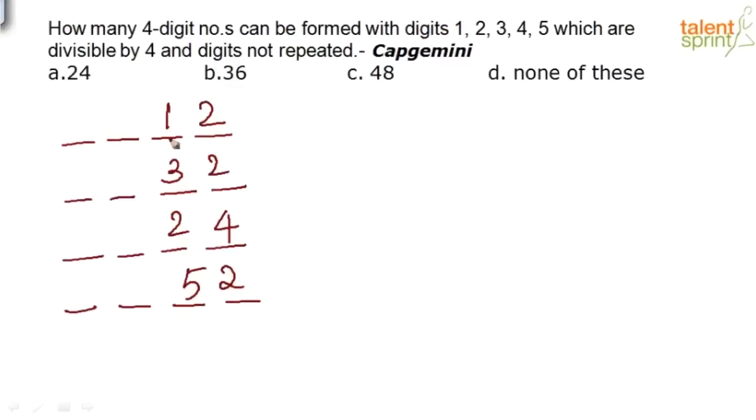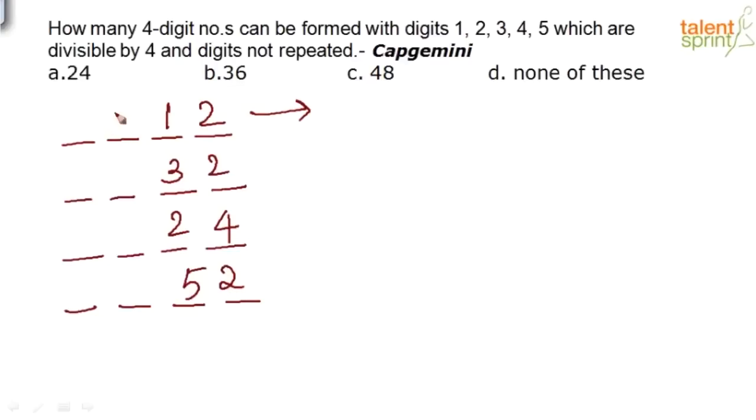Okay, now let us look at how many numbers we can form so that the last 2 digits are 12. How many numbers can you form using these 5 digits so that the last 2 digits are always 12, right? This is fixed. You are not changing it. Now here you have to form 4-digit numbers. So you have 2 blanks.